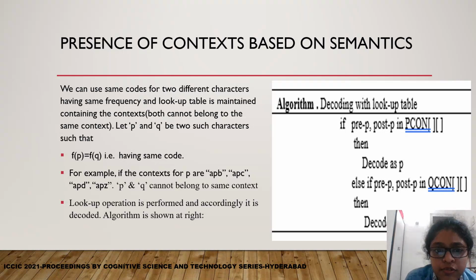We can decode if we can restrict those two equally frequently occurring characters to some contexts of the other characters, such that there is no overlapping between the contexts in which the two characters occur. Whenever the code representing each of these characters is encountered, a lookup operation is performed in the lookup table where context information is maintained about these two equally frequently occurring characters.